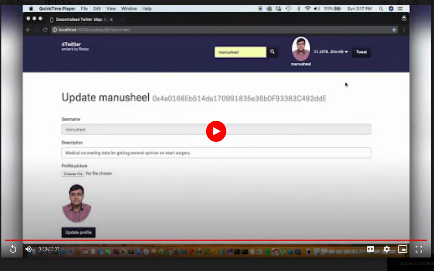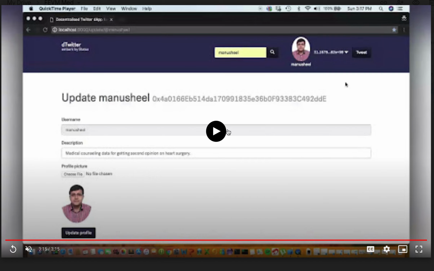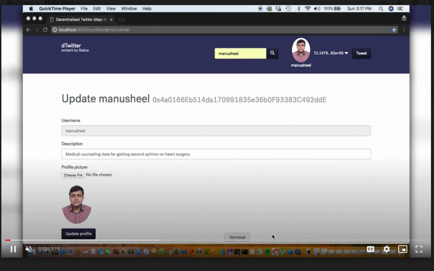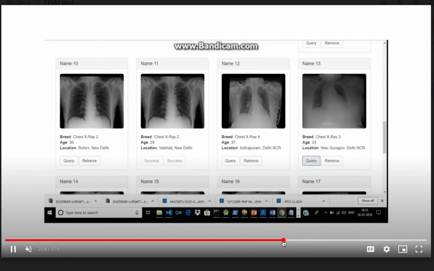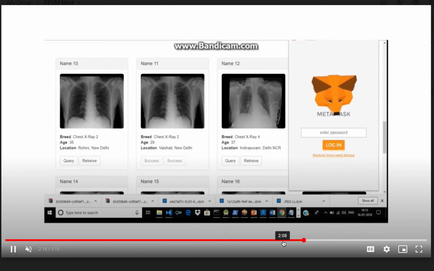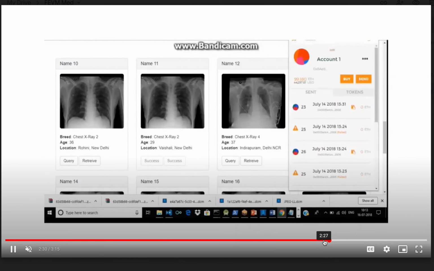Now let me share one key aspect which needs to be discussed over here, and that is that both these modules that we have created need to be developed in a manner that enables community based analysis and understanding of the project. We can develop this system, which is the chest x-ray system, in a manner that it is integrated with the MetaMask system that we have. We can have it in a manner such that we have low gas fees for a particular system.